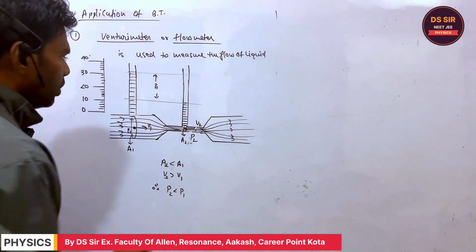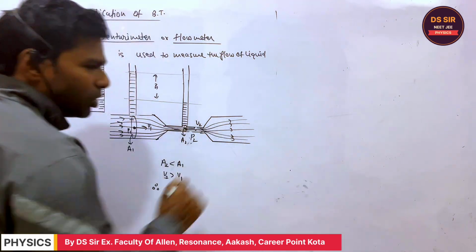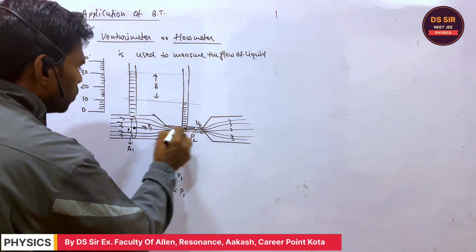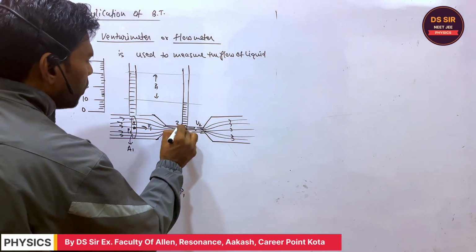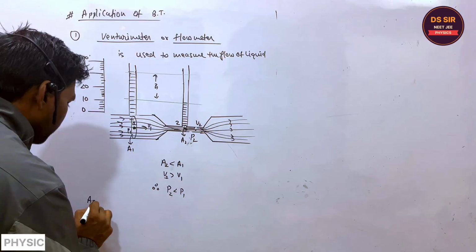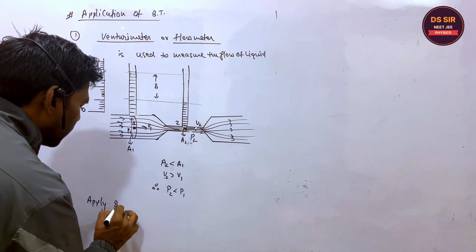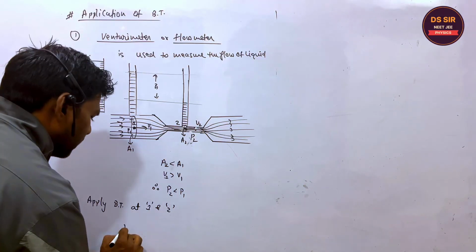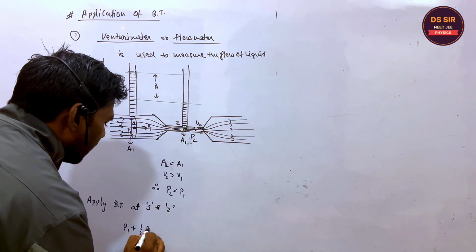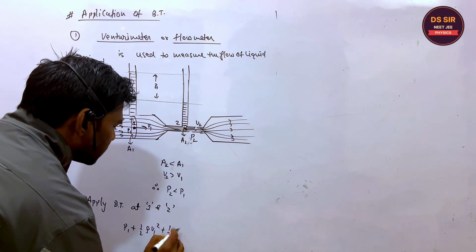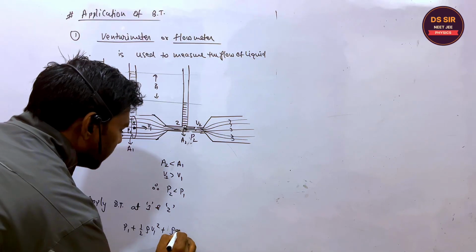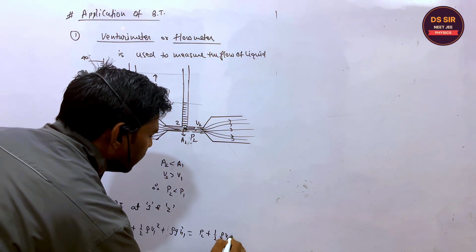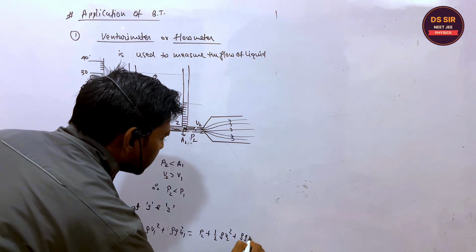Is it clear or not? Although this is a horizontal tube, we can apply Bernoulli's theorem at point 1 and at point 2. This is point number 1, this is point number 2. What is that? P1 plus half rho V1 square plus rho g H1 is equal to P2 plus half rho V2 square plus rho g H2.